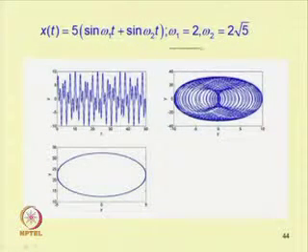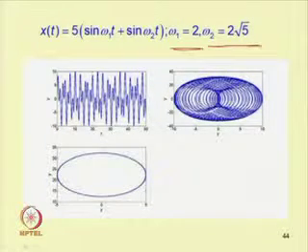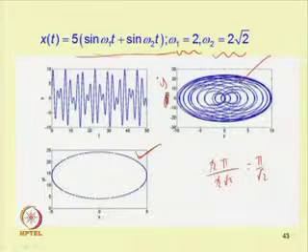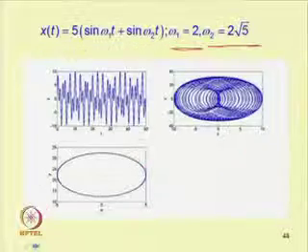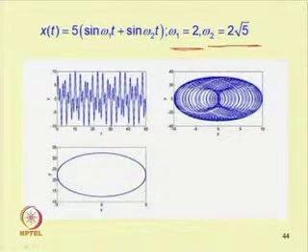Similarly, if you take omega 1 equals root 2 and omega 2 equals 2 root 5, the ratio is root 5. Previously the ratio was root 2. So, this is the response, and this is the corresponding Poincare section and time response.